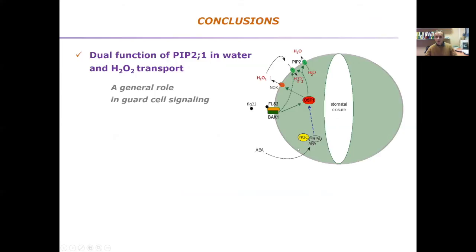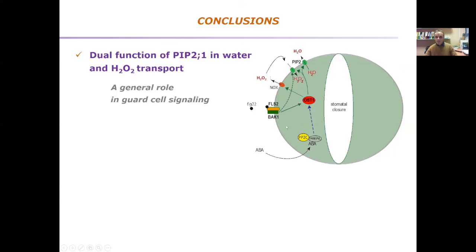Here we have found that in response to ABA, we get a very efficient activation of OST1, which in turn will activate the PIP2;1 aquaporin on the plasma membrane. We know that OST1 will also activate the NADPH oxidase, which ultimately will lead to the accumulation of H2O2 in the apoplasm, which will then flow through the aquaporin. This is the first signaling function that we propose for the aquaporin. But the aquaporin could also contribute to the water efflux.